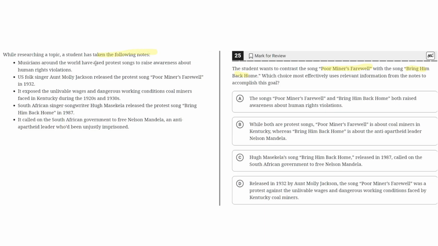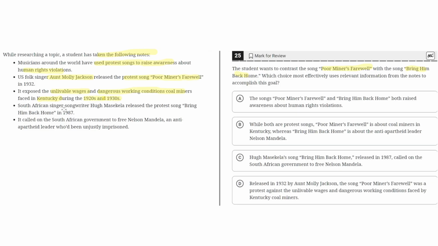Musicians around the world have used protest songs to raise awareness about human rights violations. U.S. folk singer Aunt Molly Jackson released the protest song Poor Miner's Farewell in 1932. It exposed the unlivable wages and dangerous working conditions coal miners faced in Kentucky during the 1920s and 1930s.